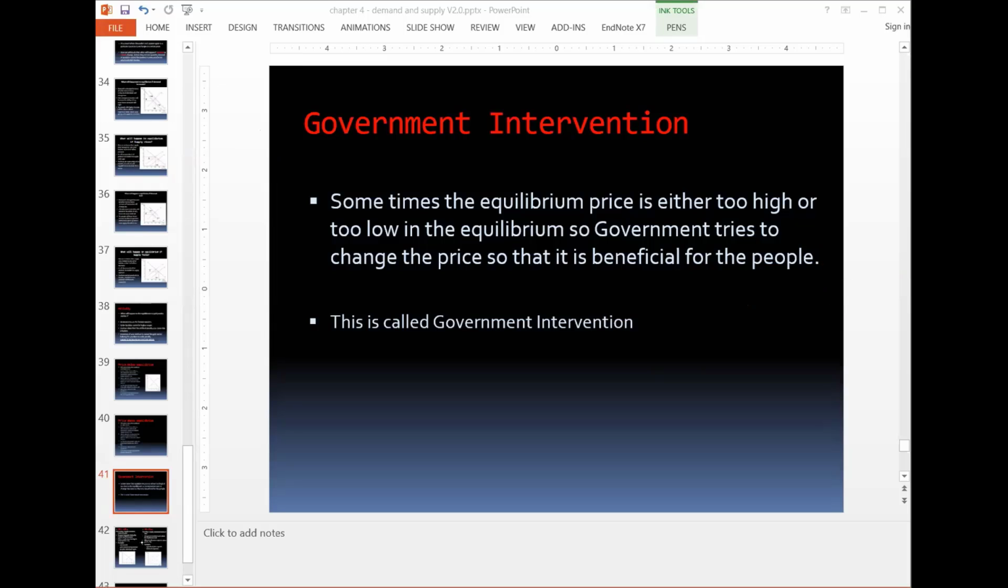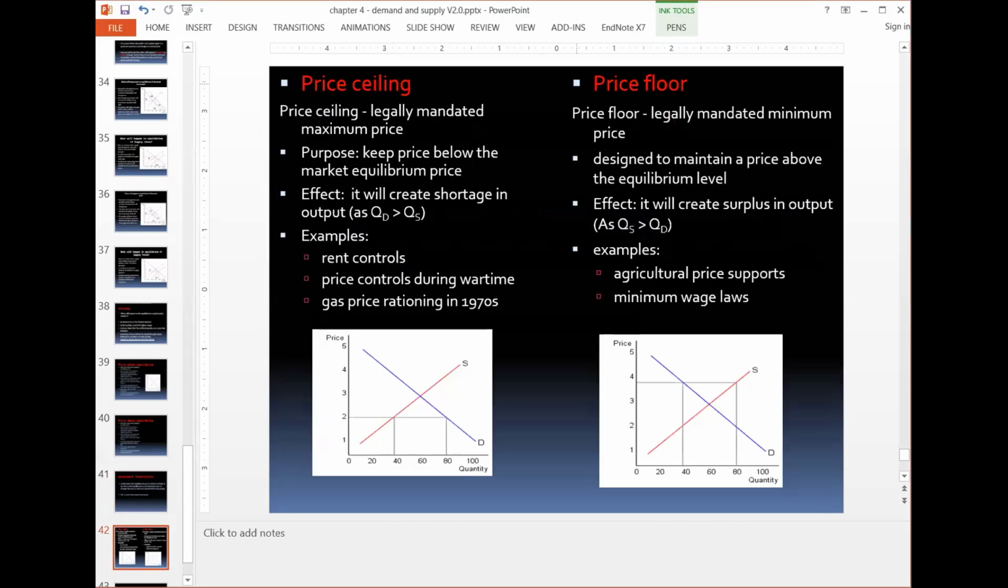Let's go towards its examples. Here we talk about two examples. One is price ceiling and second is price floor. By name you should remember. Let's go with the diagram.